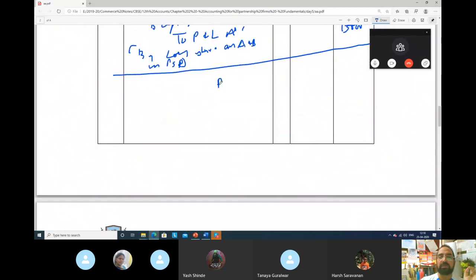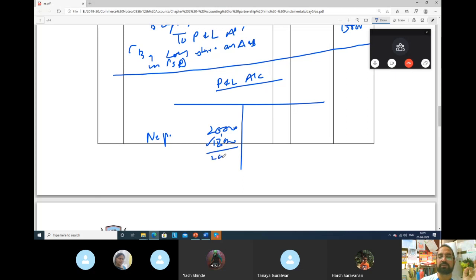For example, this is our profit and loss account. Net profit is 20,000. When it is charged, we will take it in profit and loss account only. So how much we have to pay them as interest on capital? 18,000 rupees only. So we can pay it very easily. Still 2,000 will be balanced with us. This is how it is.